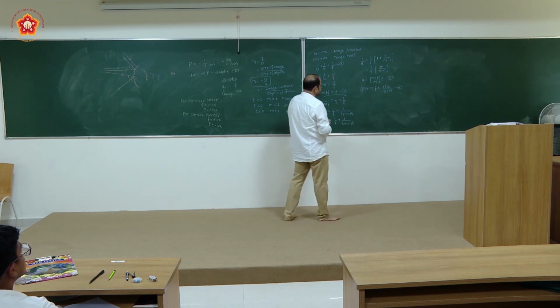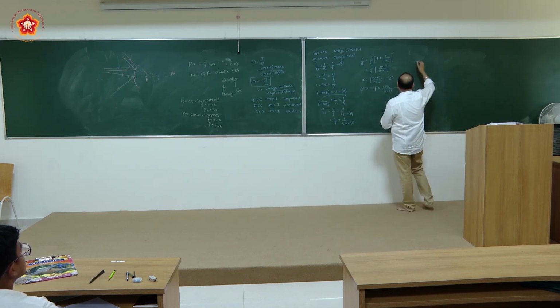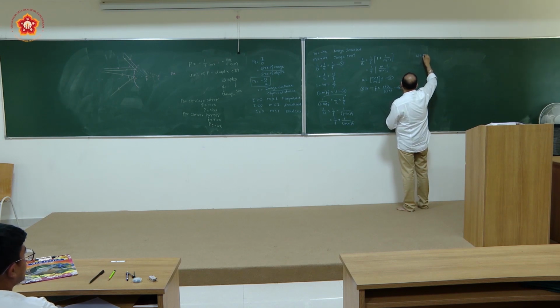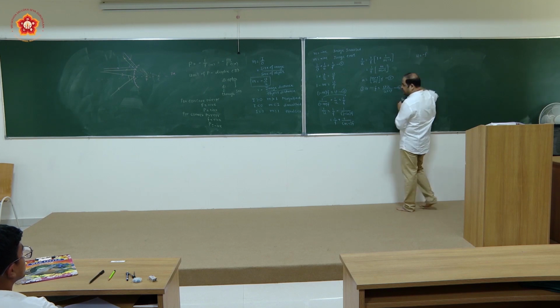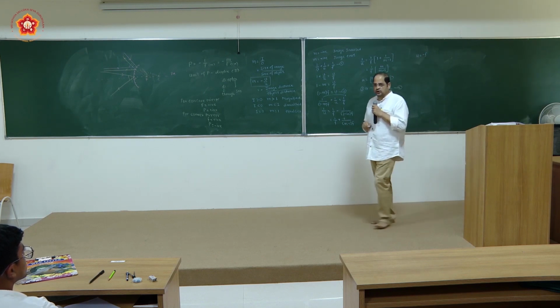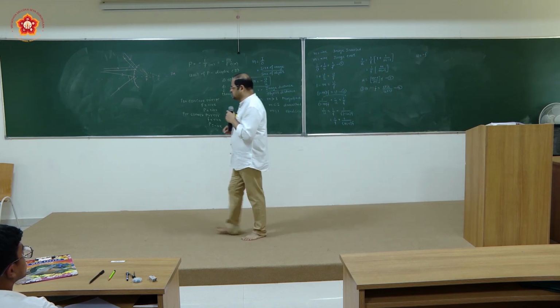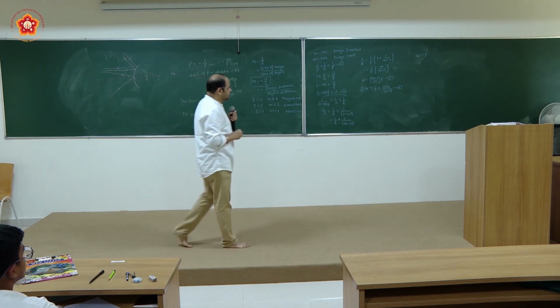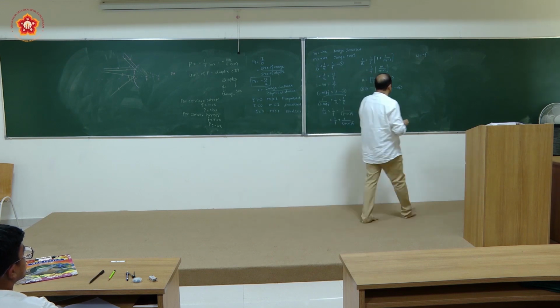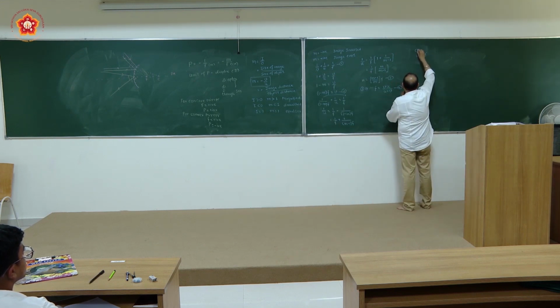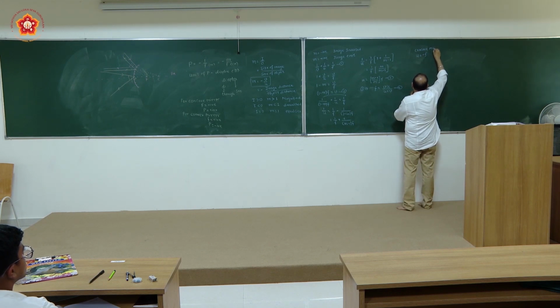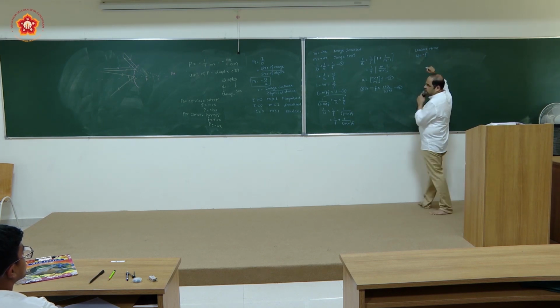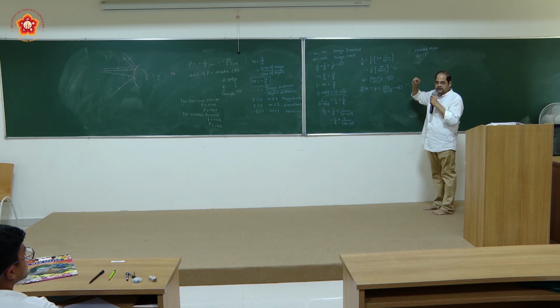Another important thing is that if you are having the object at focus, so you will be having u is equal to minus of f, because you are talking about the object at the focus of a concave mirror. So for a concave mirror, if you are keeping the object at focus, what will be the distance measured, positive or negative?